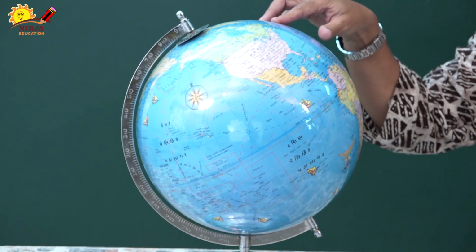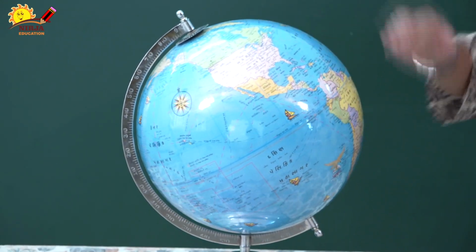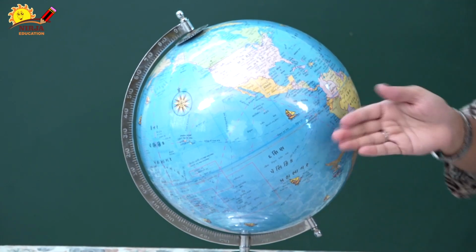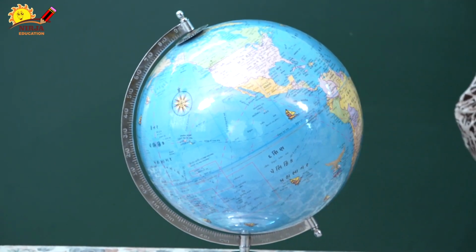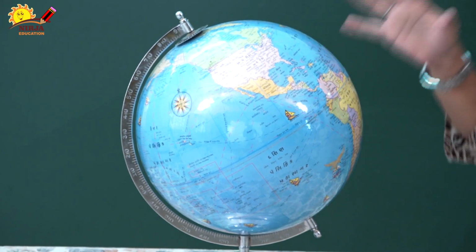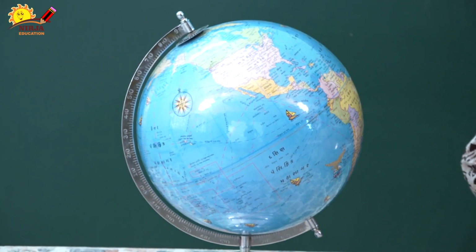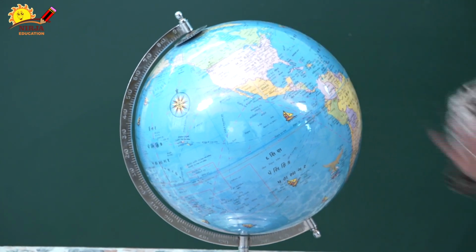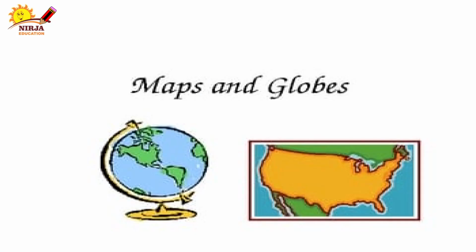It is called the equator. The equator divides our Earth into two halves. It is not enough to show all the places on the globe, that is the limit of our globes. For that we can use a map. Now we are going to learn about a map.